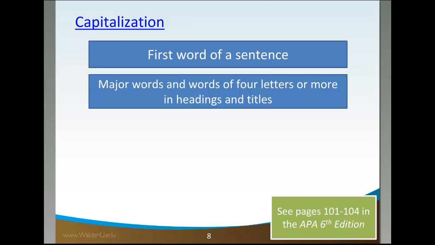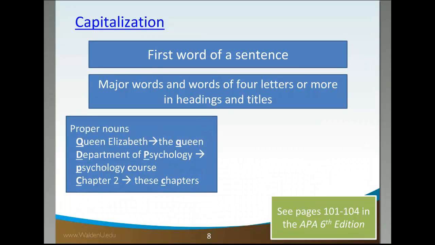And if you have a level 1 or 2 heading, so if you have a section or a subsection in your paper, you want to make sure that all the major words of 4 letters or more are all capitalized. When you get into like level 3 and 4 headings, that changes a little bit.